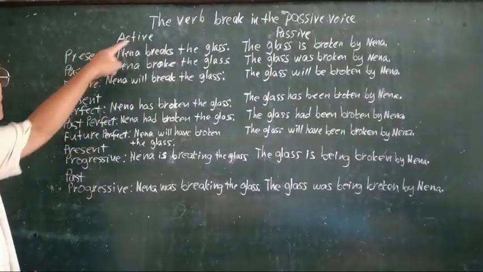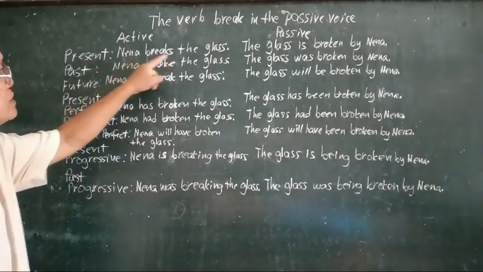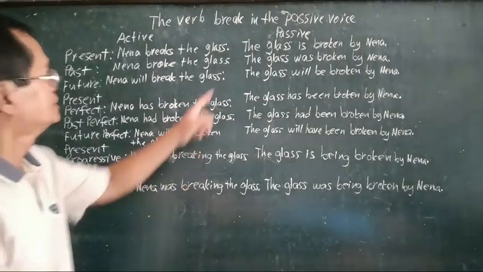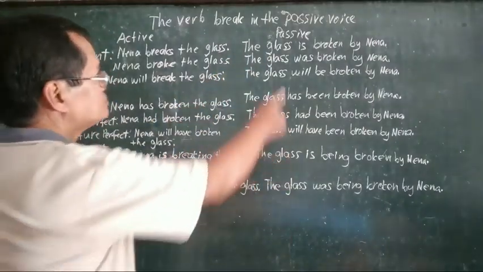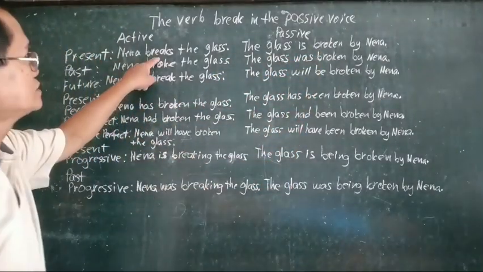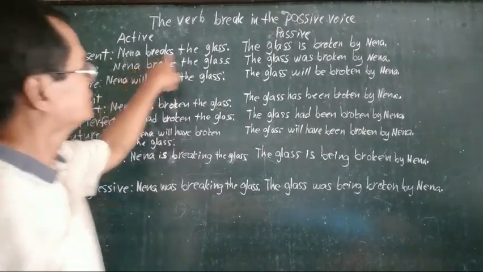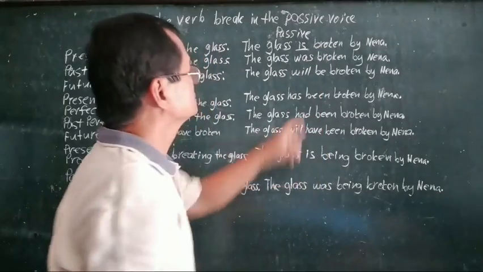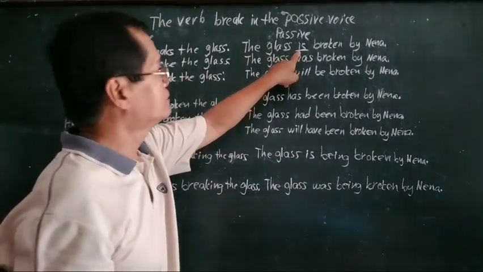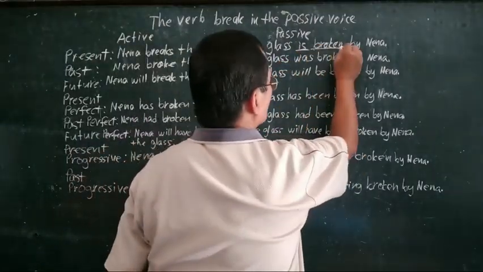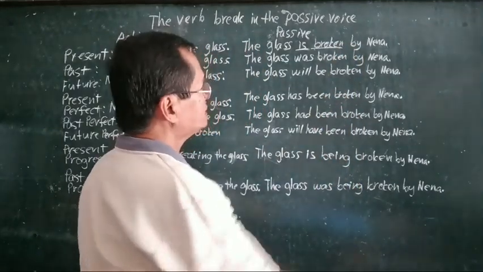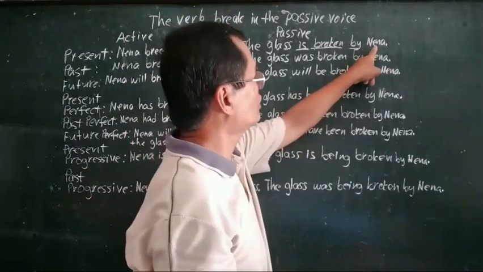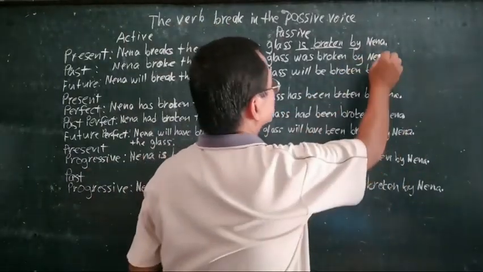Under the present tense, active, Nena breaks the glass. If we are going to transform this into passive, it will become the glass is broken. Instead of breaks, we are going to replace it with the glass is broken. Take note of the verb be plus the past participle broken, followed with the preposition by, and then the doer of the action, Nena.